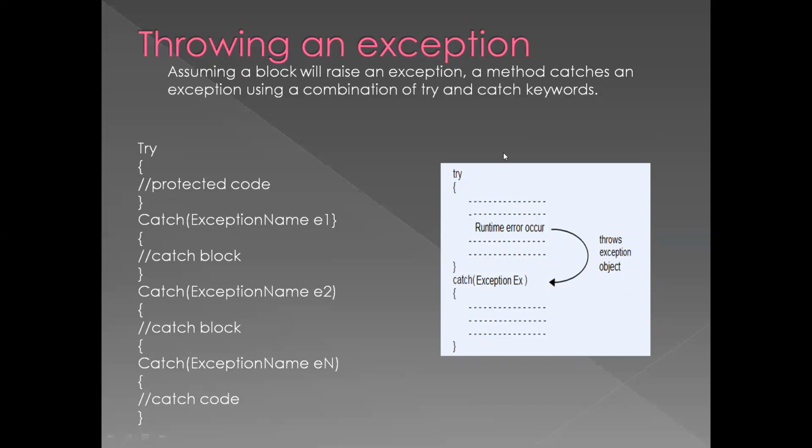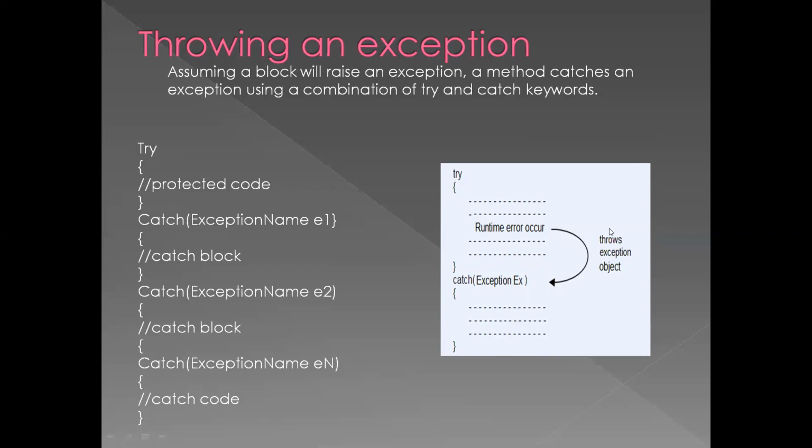See in the diagram, you have try, where the runtime error occurs. This is the place where the exception occurs, a statement where you generate some error, and with the help of a throw exception object, the throw will be present over here. With the help of throw, you are throwing the exception to the catch block.